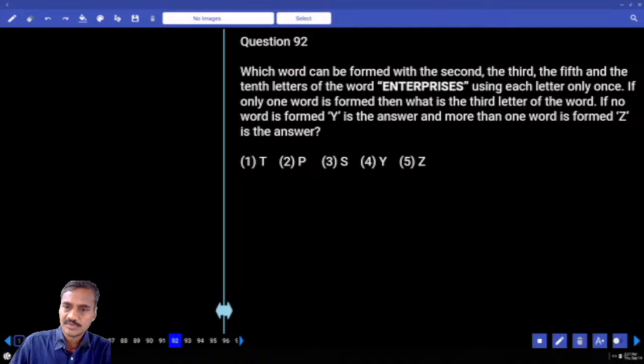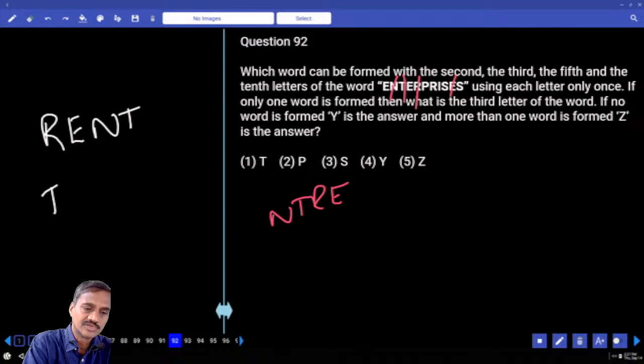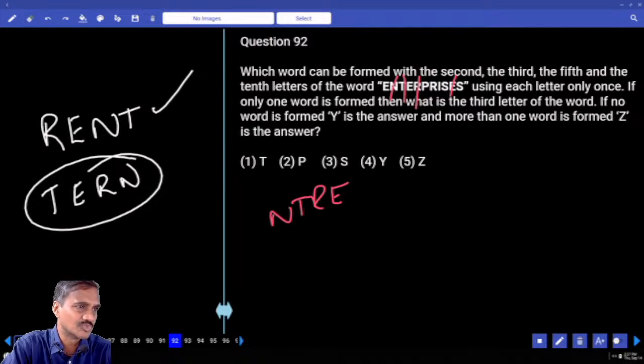92, word formation. And what are the letters? N, T, R, E. Now with the help of these letters, what words can be formed? R-E-N-T, rent, and the next one T-E-R-N, turn. These are the two words that can be formed. Now rent, anyhow you know this one. And what do you mean by turn? Turn is a small living bird, what we call a turn.